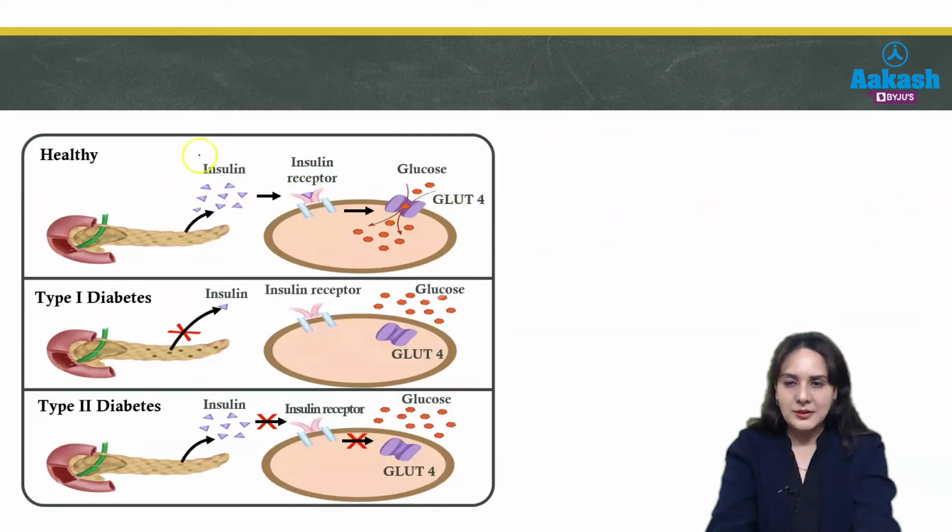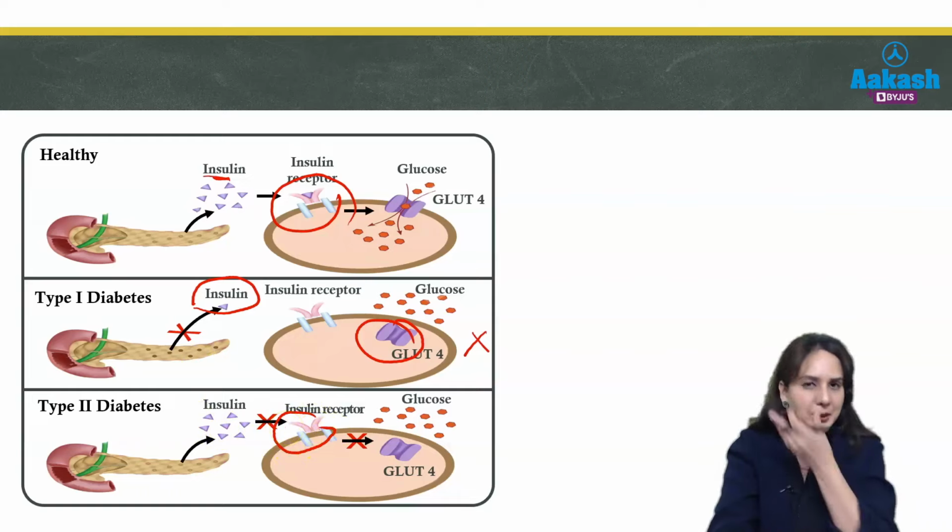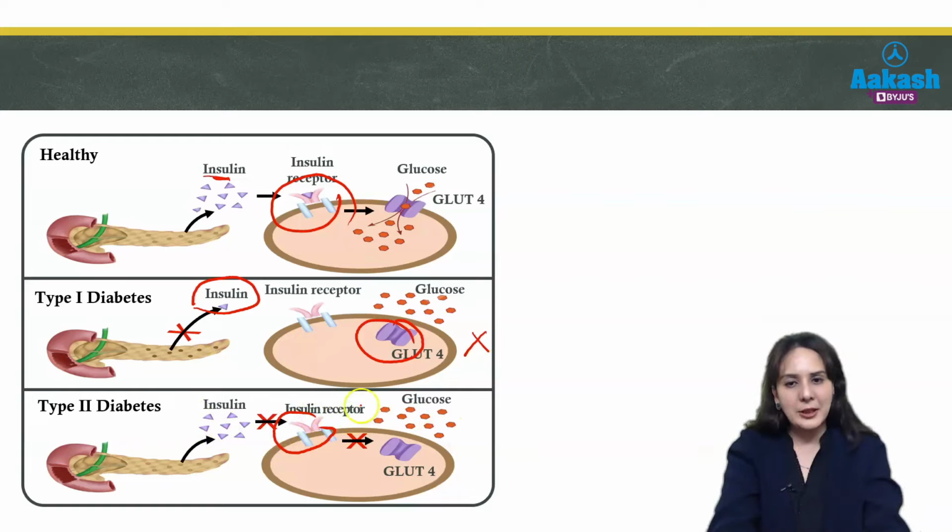So you can see this is the normal process. When insulin binds to its receptor, GLUT4 fuses with the cell membrane and takes the glucose inside. But in type 1 diabetes, when insulin is not formed, insulin cannot bind to the receptor and GLUT4 cannot fuse to the cell membrane, so it cannot take glucose. Whereas in type 2 diabetes, there is resistance to insulin at its receptor. Insulin is present, but it cannot bind to its receptor. So again, GLUT4 cannot fuse and glucose cannot be taken in.